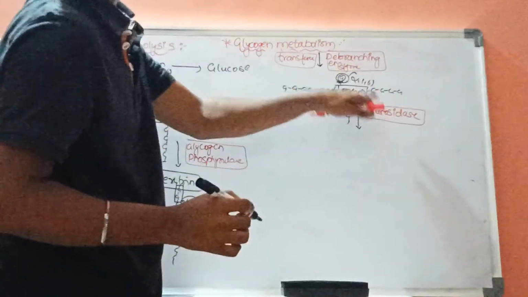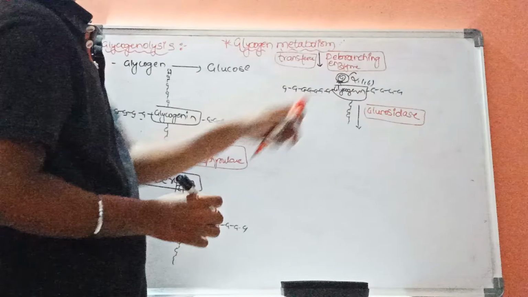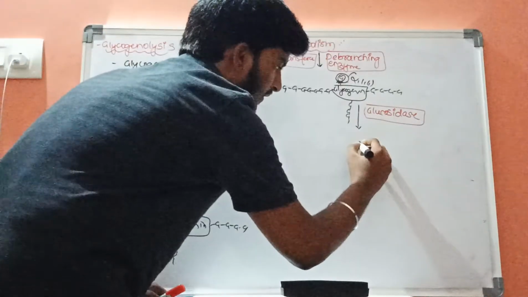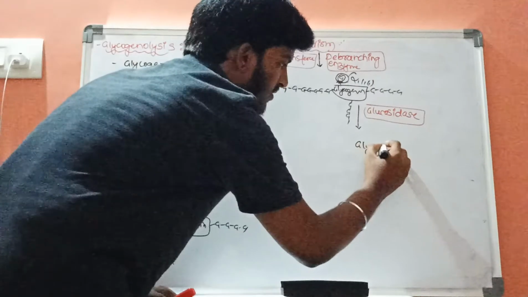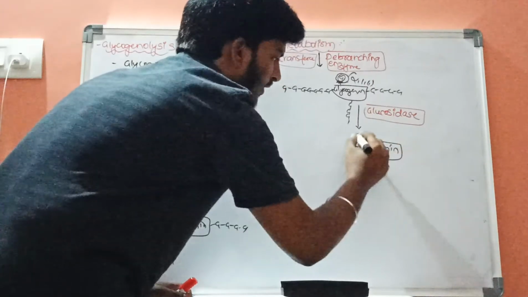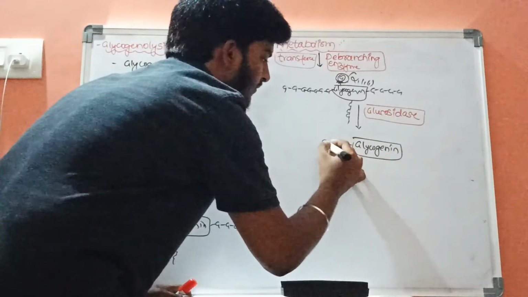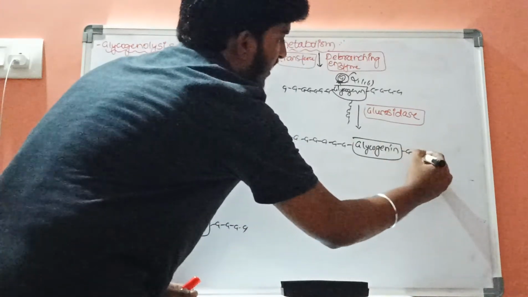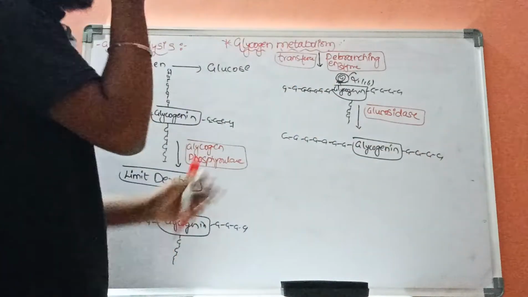It will remove the glucose away from this alpha 1,6 linkage. As a result, the linear chain of this glycogenin will be present. This is glycogenin. This linear chain of glycogenin will be present.